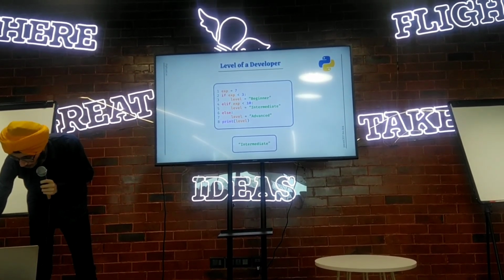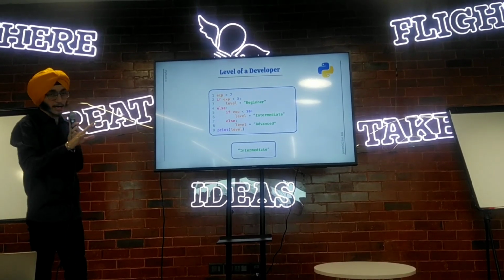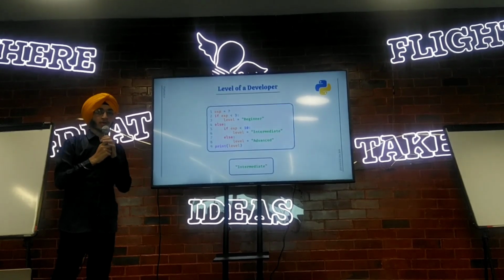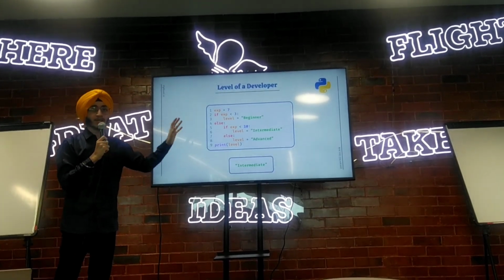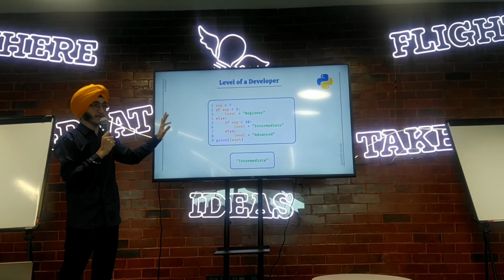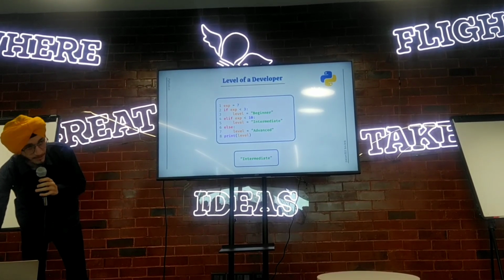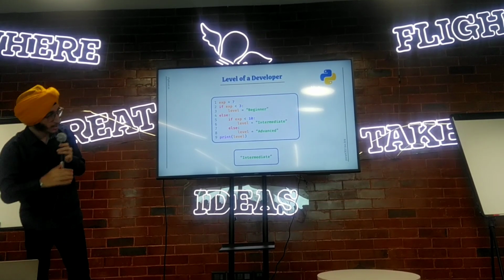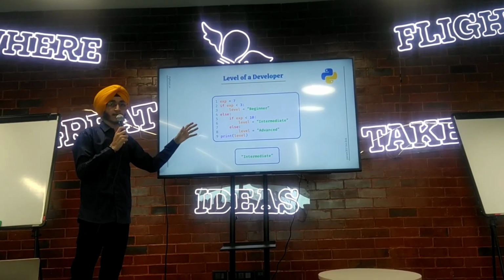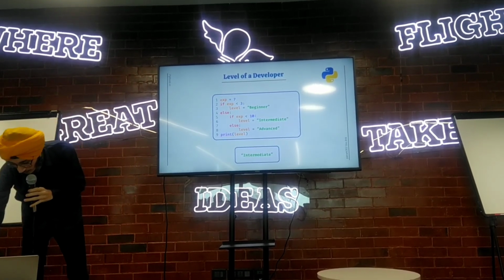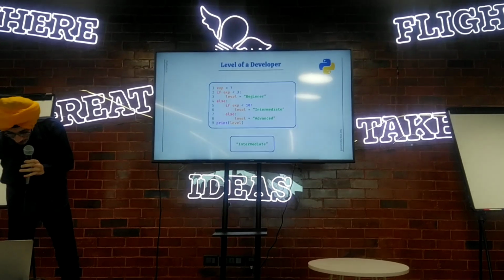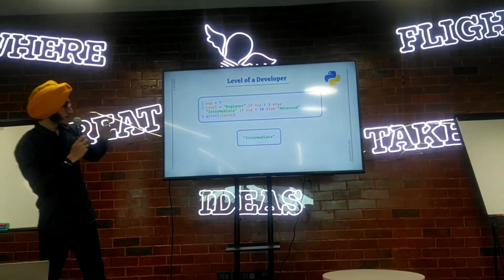Generally there are two ways to do this. Either we can use elif in Python, or we can use another if block under else, right? So these two code blocks are doing the same thing.